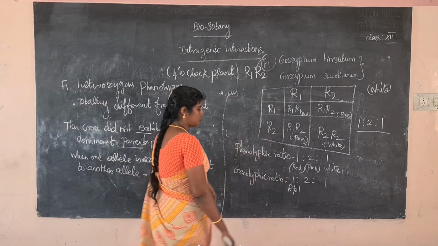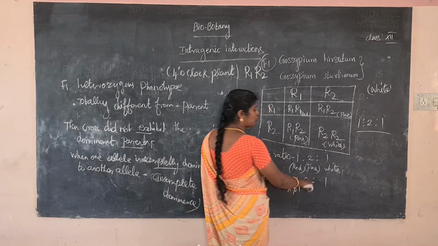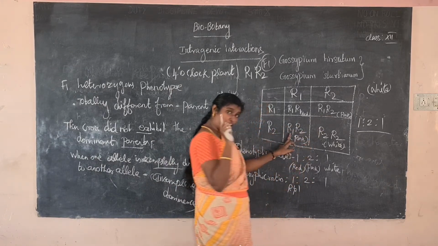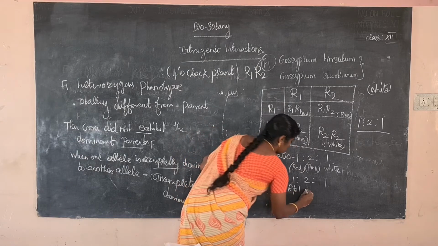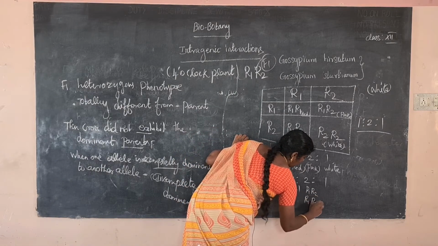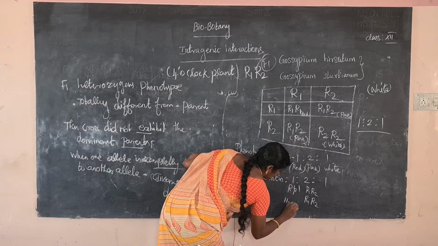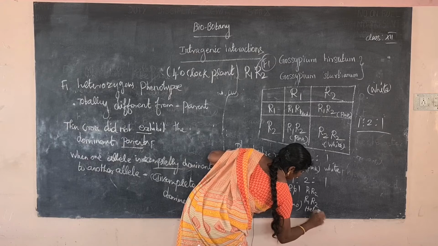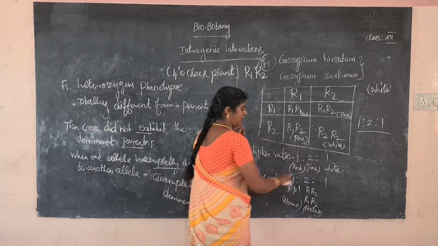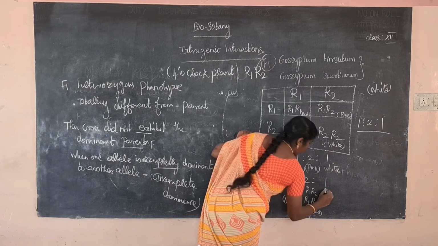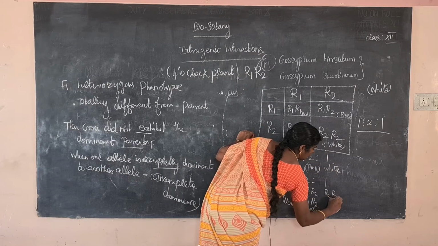Next, the 2 means R1, R2 and R2, R1, which are heterozygous. This is homozygous, this is heterozygous. Next, the 1 indicates the white color, R2, R2.